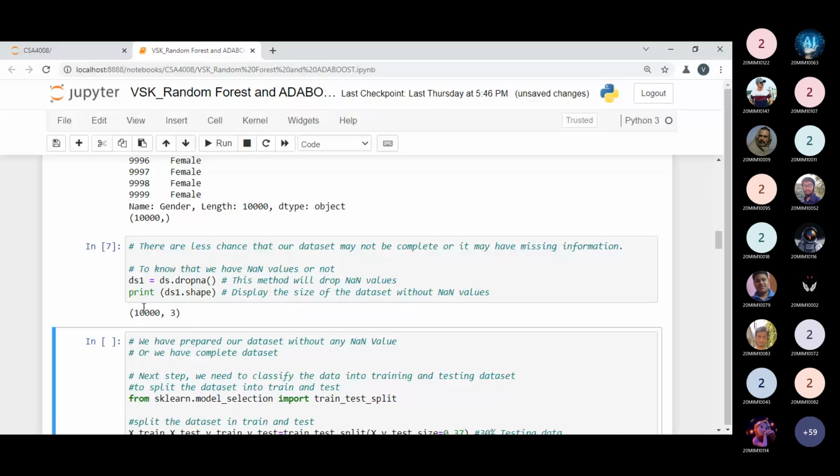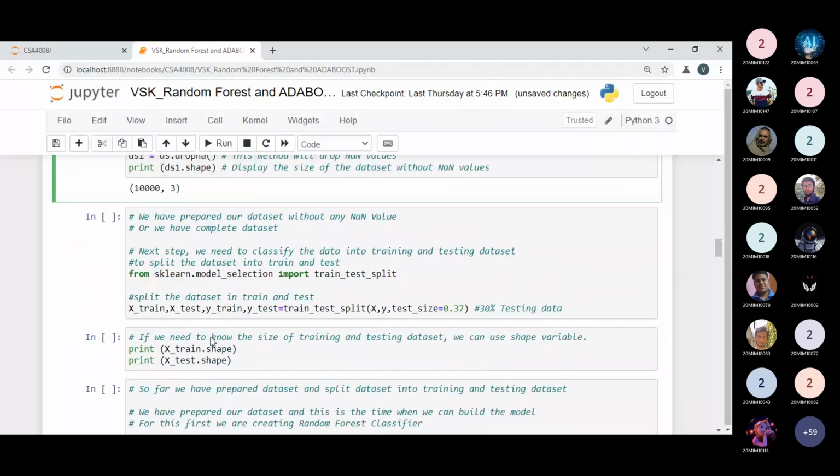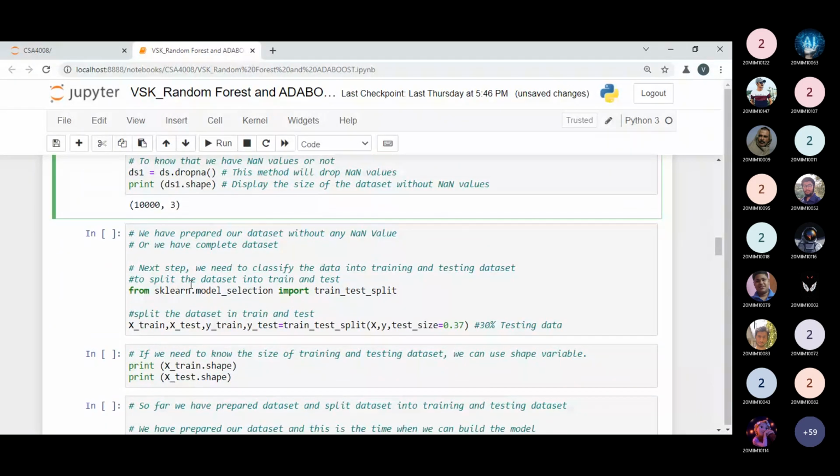What it is saying to us is that the data set we are using does not contain any null values in the rows or columns. So our data set is perfect so far. What have we done so far? We have prepared our data set without any null values, and we have checked that by using the dropna method. So we have a complete, perfect data set right now.